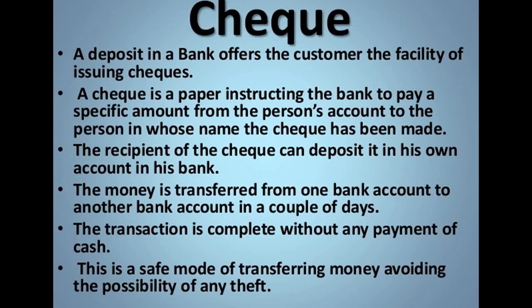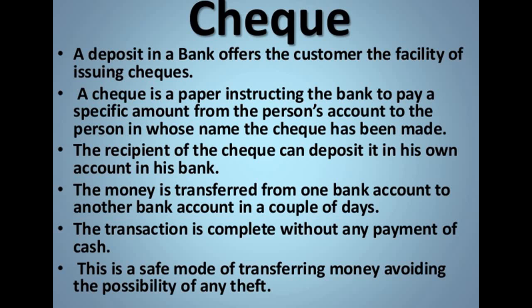Now we are going to talk about another main modern form of money that we use. It is the check. A check is one of the reliable things that people use to exchange money. A deposit in a bank offers the customer the facility of issuing checks as well.